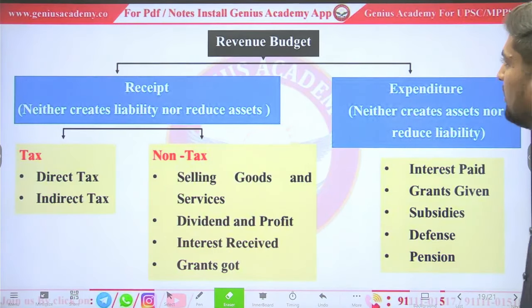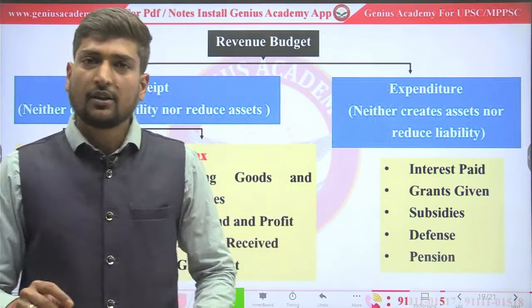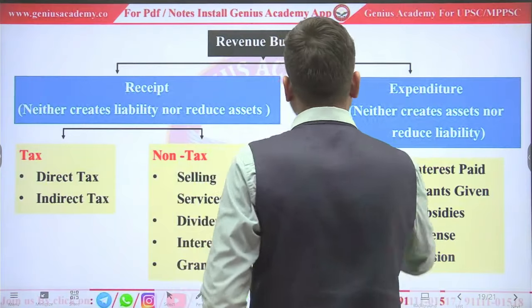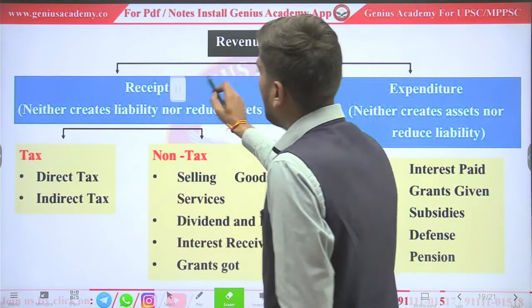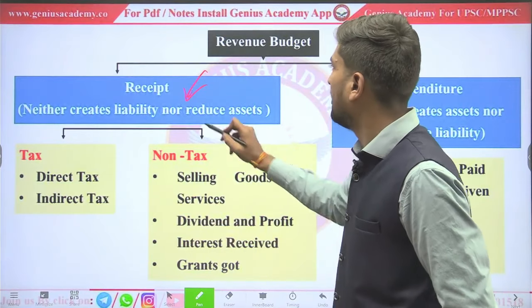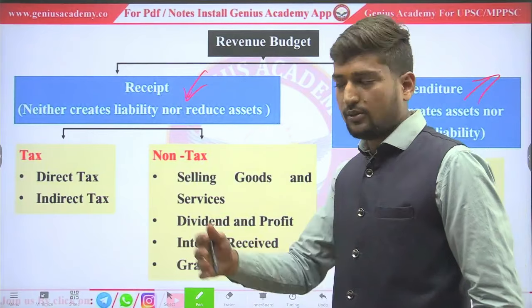Let's look at the classification of budget. Budget is of two types: revenue budget and capital budget. Under revenue budget, there are receipts and expenditure. Receipt is the income of government, and expenditure is the expense government incurs.